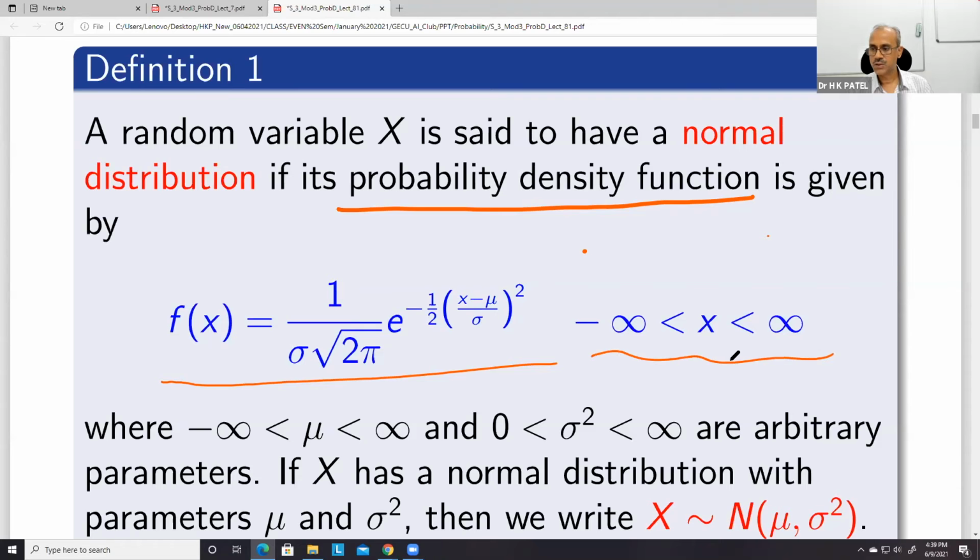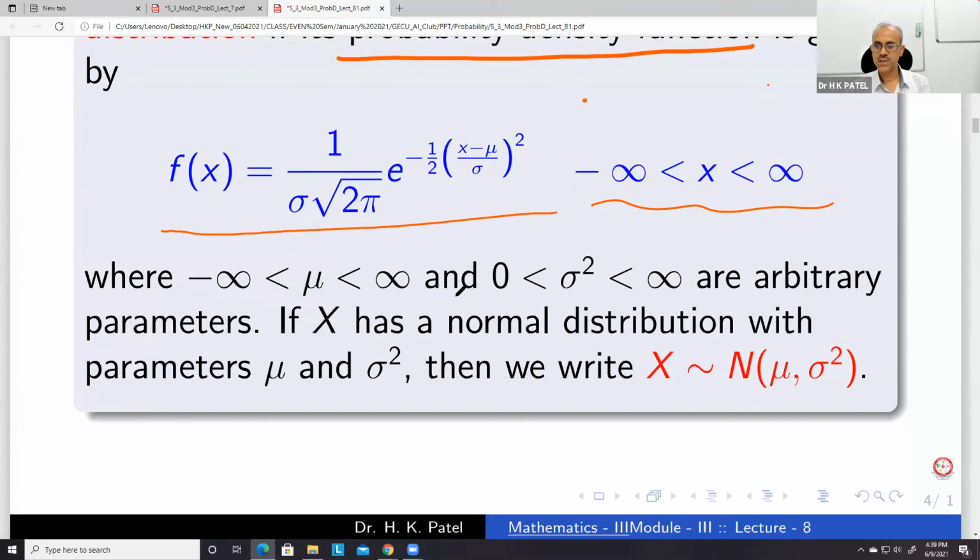Okay. So x lies between minus infinity and plus infinity. Both mu and sigma are parameters of this distribution: mu lies between minus infinity and plus infinity, but of course sigma square, being positive, lies between 0 and infinity.